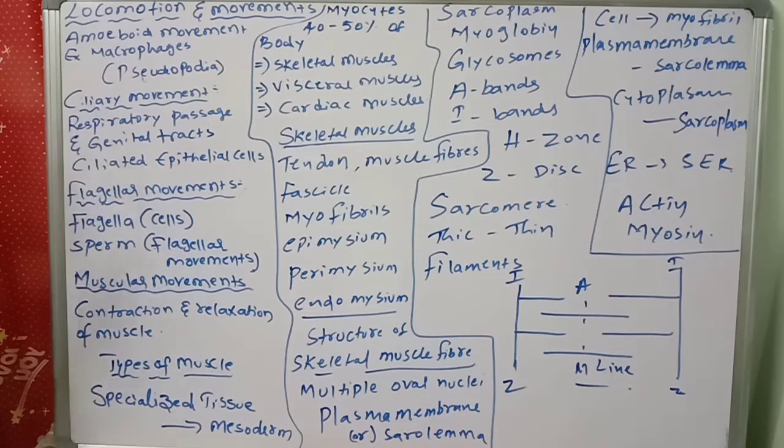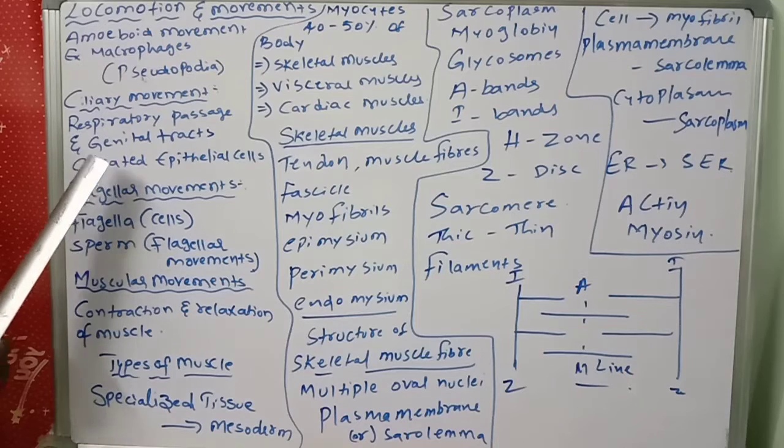Second one, ciliary movement. This type of movement occurs in the respiratory passage and genital tracts, which are lined by ciliated epithelial cells. Flagellar movements: this type of movement occurs in cells which have flagella, whip-like motile organelles. For example, sperms show the flagellar movements.